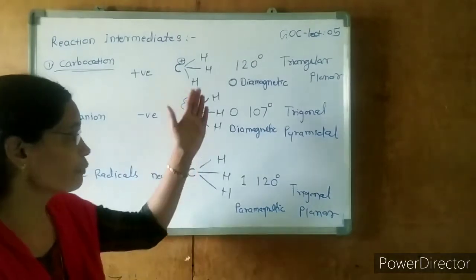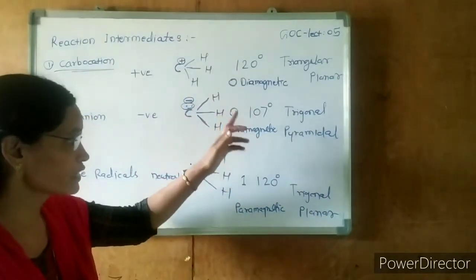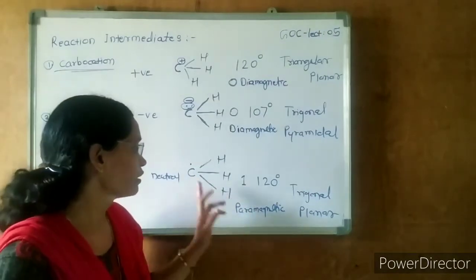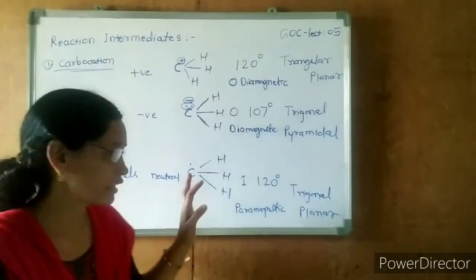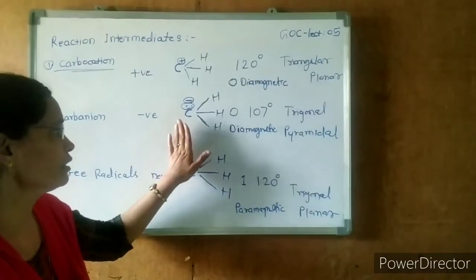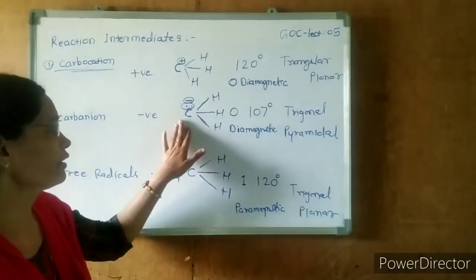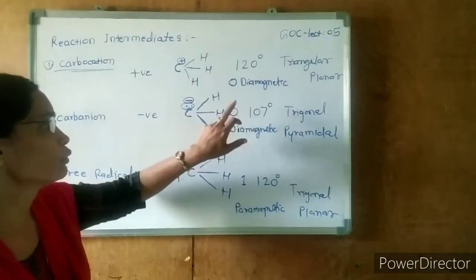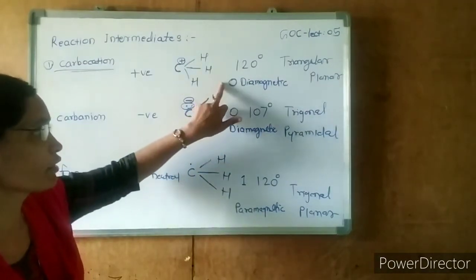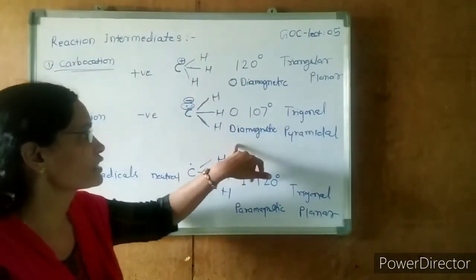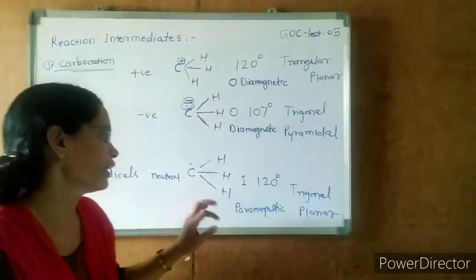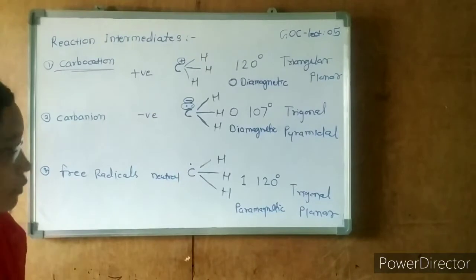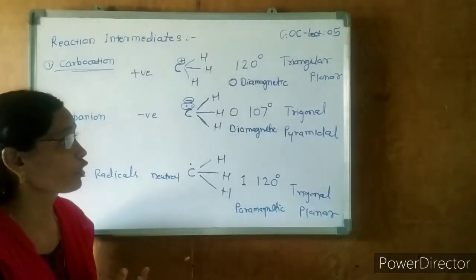So two species are diamagnetic, and one species, the free radical, is paramagnetic. The carbocation and carbanion have no unpaired electrons, so they are diamagnetic, and the free radical is paramagnetic. In this way we discussed most of the properties.